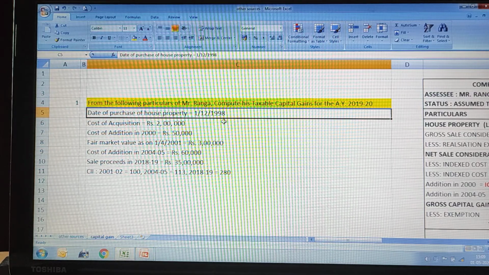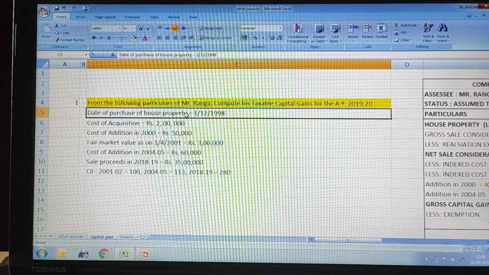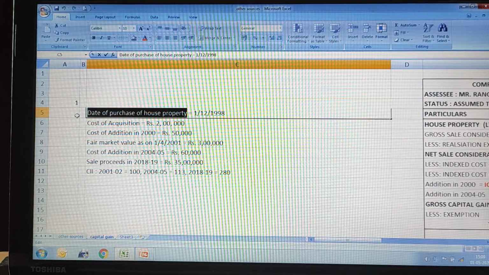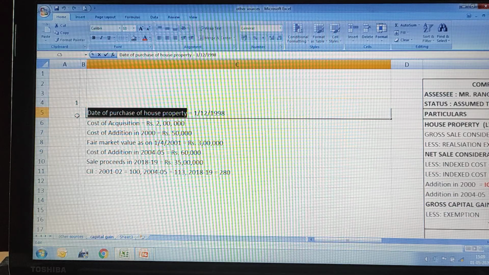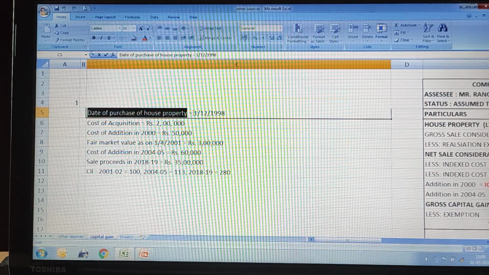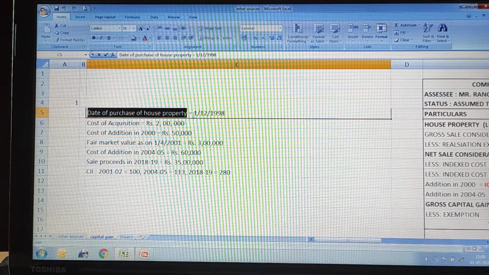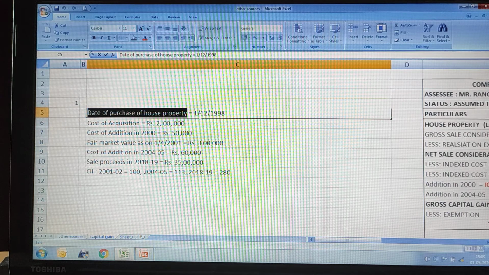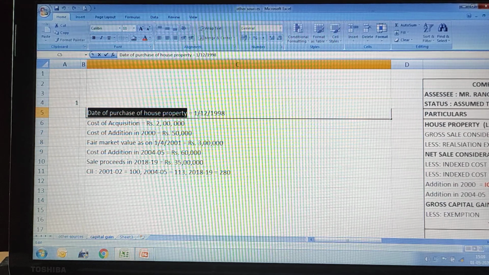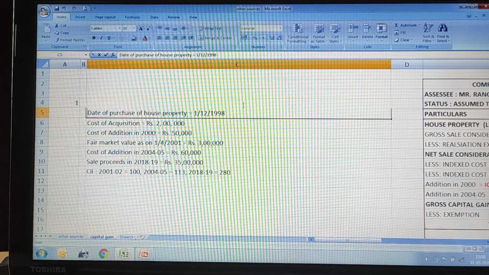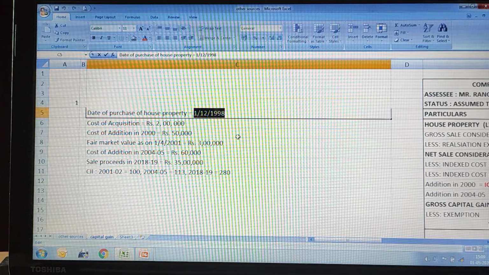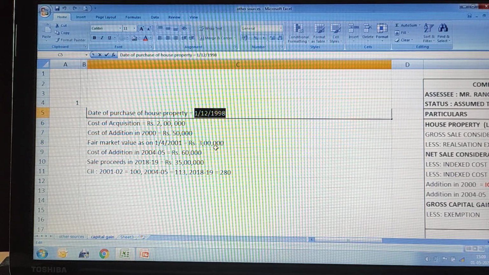The rule says that house property falls under the category of other assets. It is not a financial asset, and it is not a depreciable asset, because the written down value of this house property is not given, so it is an other asset. The rule for other assets says that if the asset is with the assessee for less than 3 years, it will be a short-term capital asset. If the assessee holds the asset for more than 3 years, it will be a long-term capital asset.